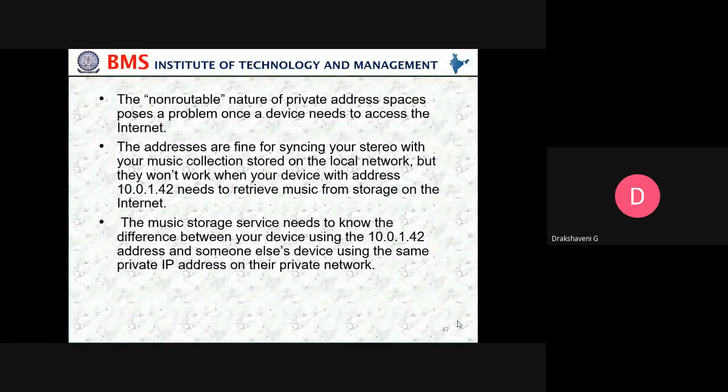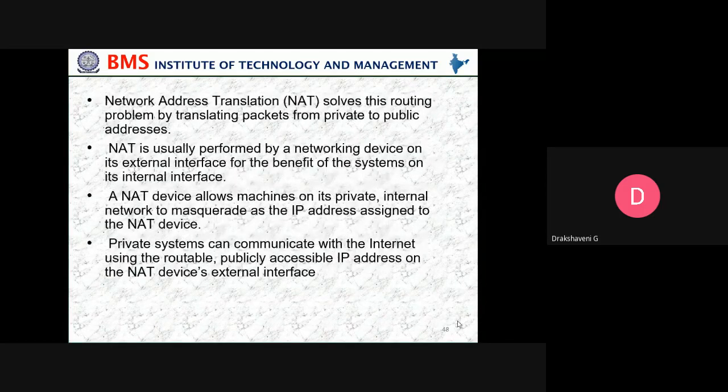The music storage device needs to know the difference between your device using the 10.0.1.42 address and someone else's device using the same private IP address on their private network. Network address translation solves these routing problems by translating packets from private to public addresses.